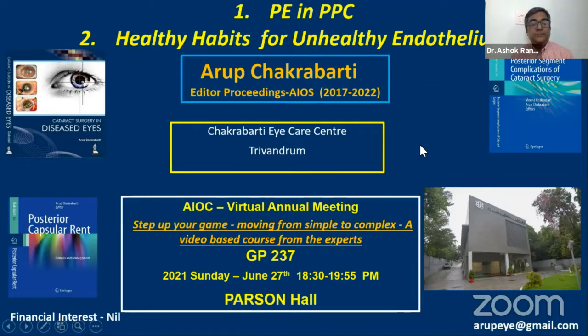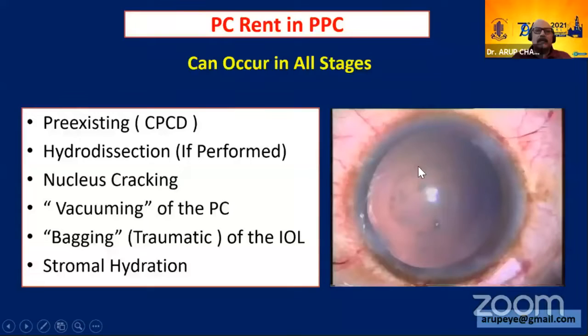So, good evening, friends. This is Arup Chakrabarti. Thank you, Ashok, for the very kind introduction. Ashok has been a very good friend, and he is a very reasonable man. He's a good surgeon. He's rational, and many a time I ask him if I have any clarifications on issues pertaining to practice or case management. So he has asked me to talk on two topics. One is phaco in posterior polar cataract, and the second one is healthy habits for unhealthy endothelium. Okay, so let me start off with the first presentation.